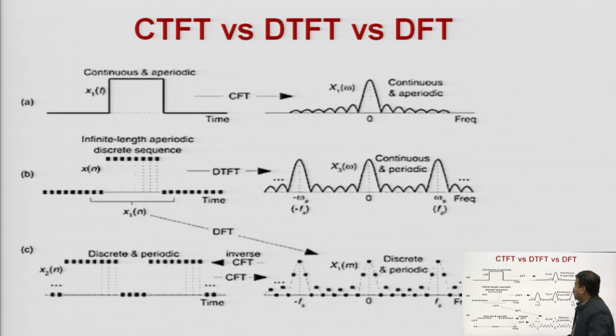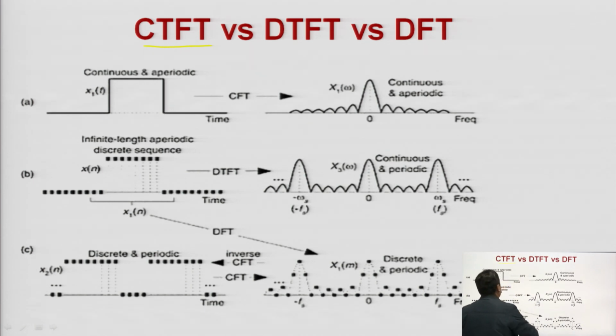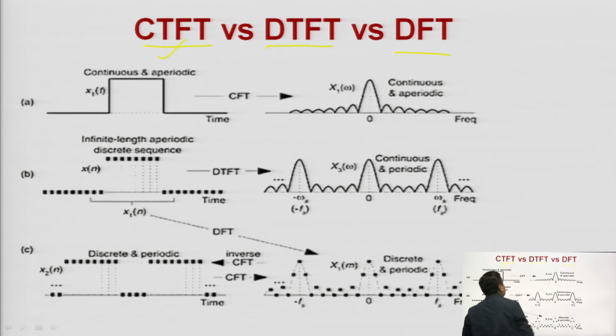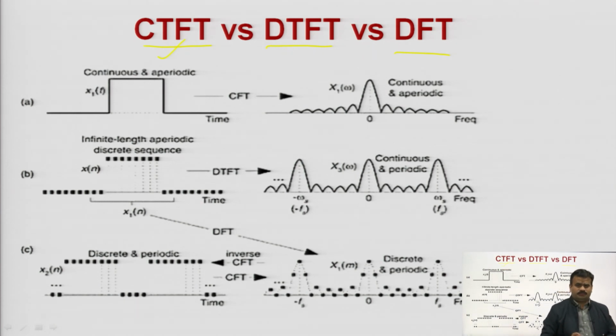the signal, like CTFT. CTFT means what? Continuous time Fourier transform. Okay. DTFT means discrete time Fourier transform. DFT means discrete Fourier transform. So, this is the very simple continuous time Fourier transform. It means you are having a continuous time signal.